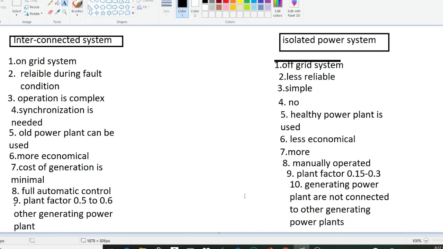So these are a few differences between interconnected systems and isolated power systems.